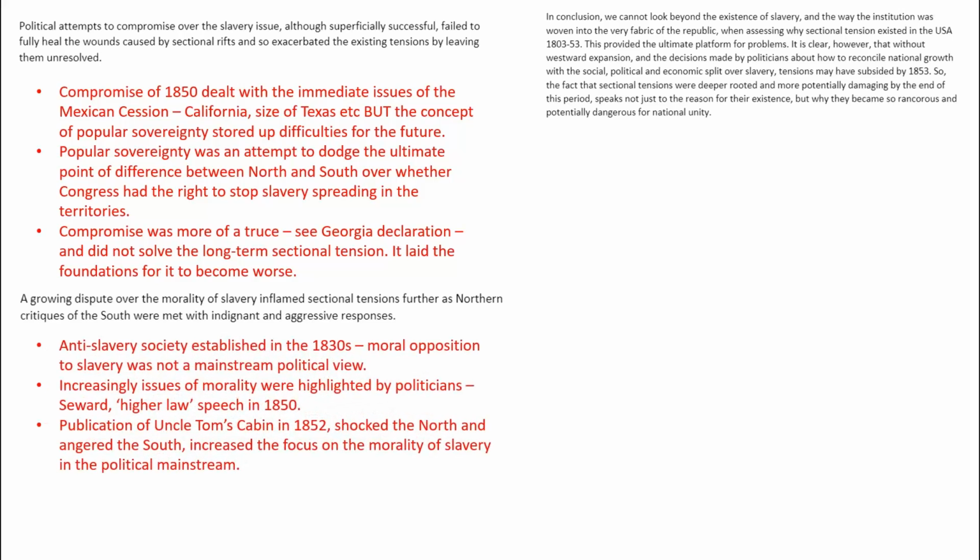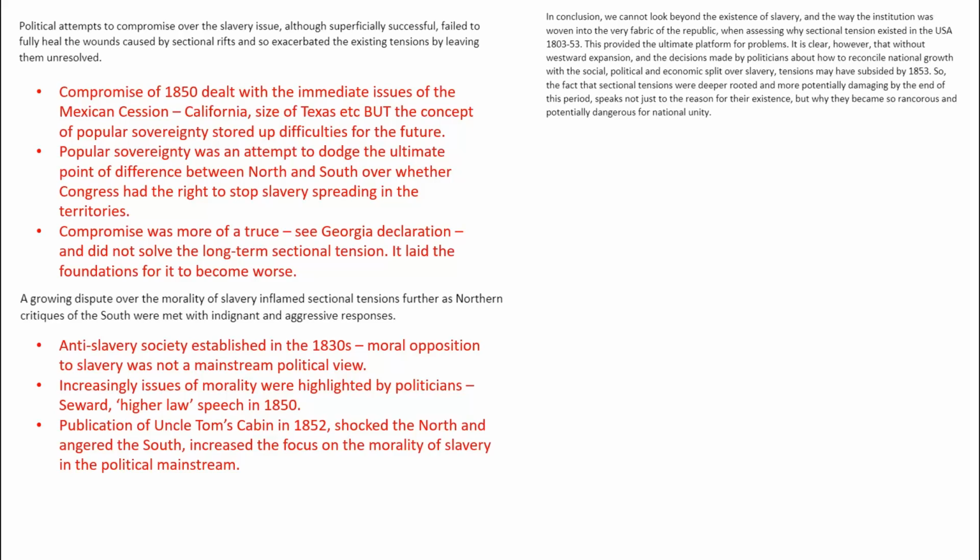And there was a growing moral question over slavery, with northern critics of the South. Anti-slavery societies were established in the 1830s, and moral opposition to slavery became more mainstream. We can see evidence of this in Seward's higher law speech in 1850. There was a higher law than the Constitution, he said, and that was the moral law that said slavery was wrong. And we've got the publication of Uncle Tom's Cabin. So the existence of slavery and the way it was woven into the fabric of the very republic, this is the long-term reason why sectional tension grew 1803 to 53.